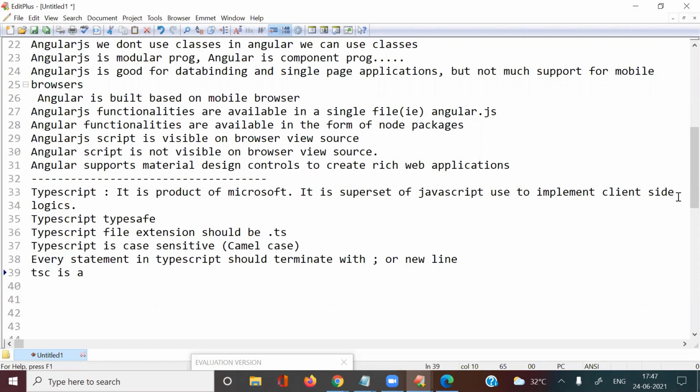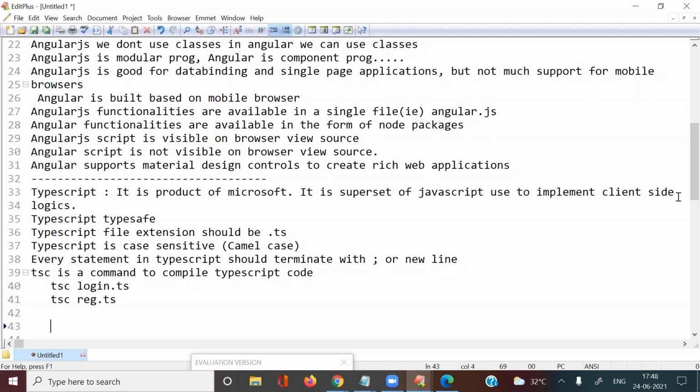TSC is a command to compile TypeScript. So what is the command we are using here? TSC. This command we use to compile the TypeScript code. It stands for TypeScript compiler. For example, we created a login.ts file. Then how can we compile it? TSC login.ts, TSC registration.ts.